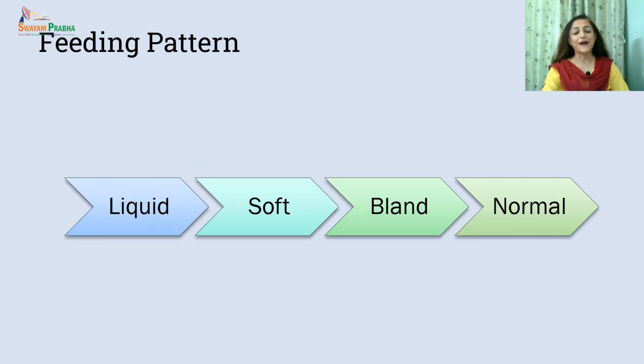The feeding pattern should be like that. We start from liquid diet, and then when the tolerance improves, we shift to soft diet, followed by bland diet, until the time the person is able to take a normal nutritious diet.